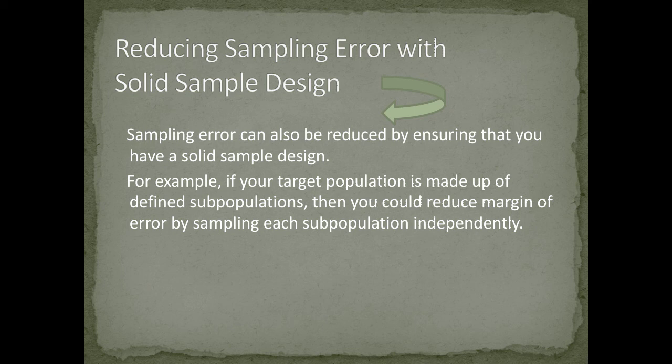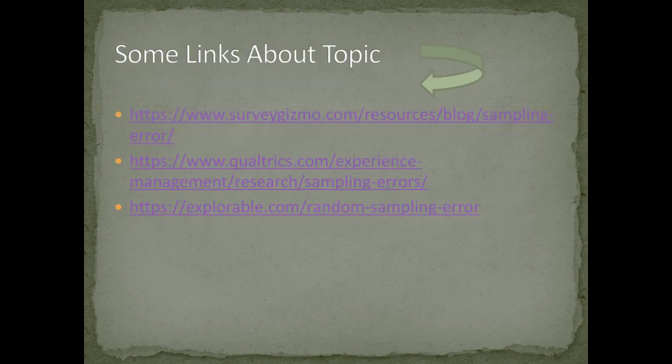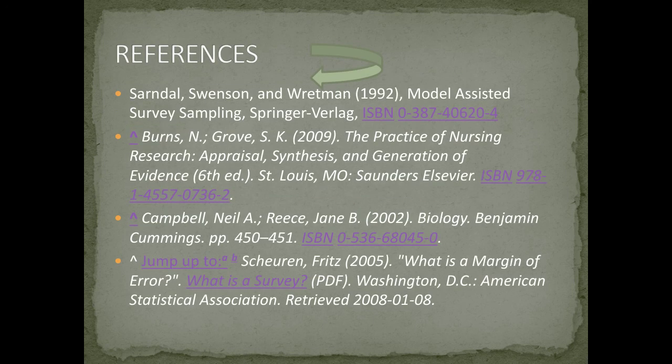Now, reducing sampling error with solid sample designs. We also reduce errors with solid sample designs. Sampling error can also be reduced by ensuring that you have a solid sample design. For example, if your target population is made up of defined subpopulations, then you could reduce the margin of error by sampling each subpopulation independently.